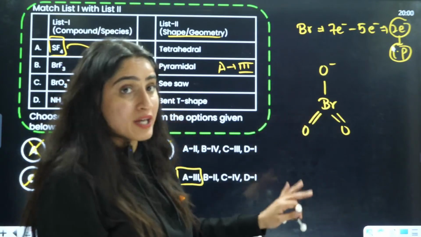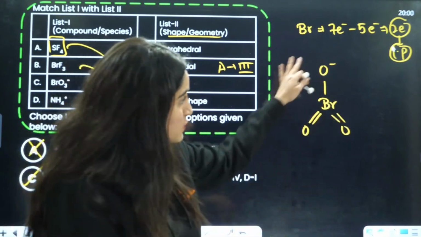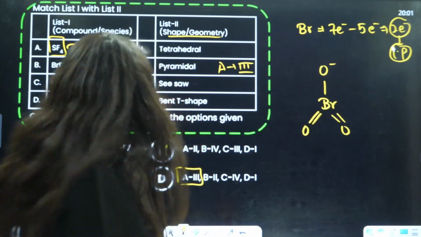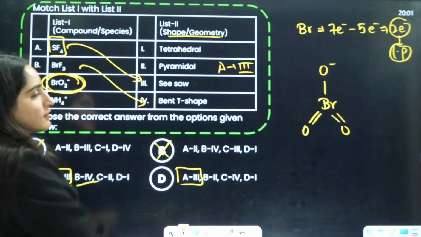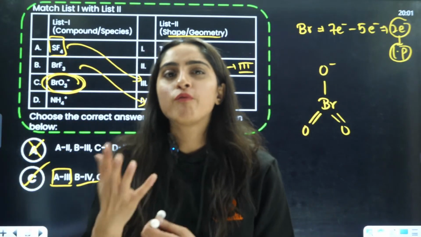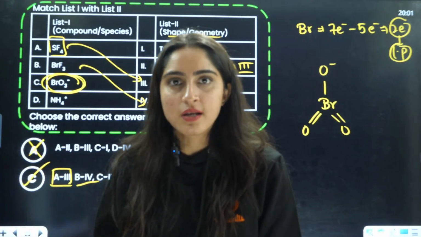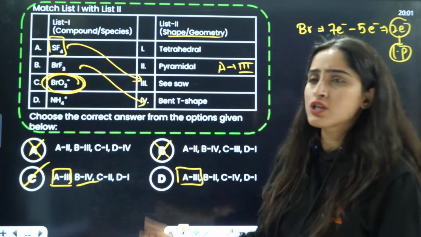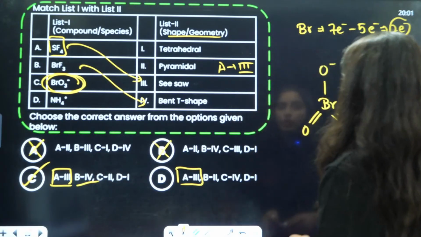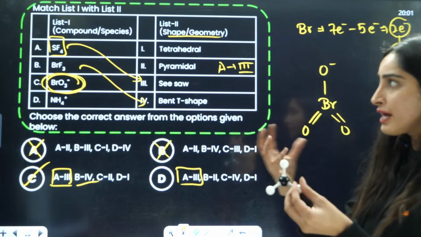That is why I'm specially explaining this, because chances are they can give you only this in 2025. Why are we solving previous year questions? Because from here only they will pick some example and ask you. So you need to know the concept and the examples also.